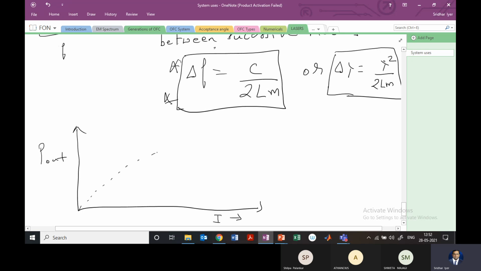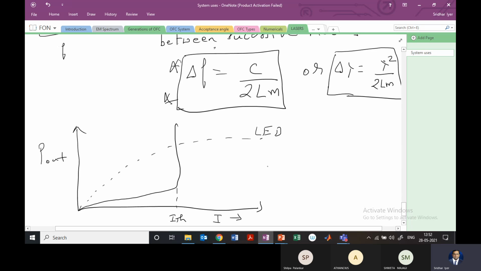Let me dot it. This is for an LED, whereas for the laser we have just seen, it looks something like this, and this will be ITH, right?